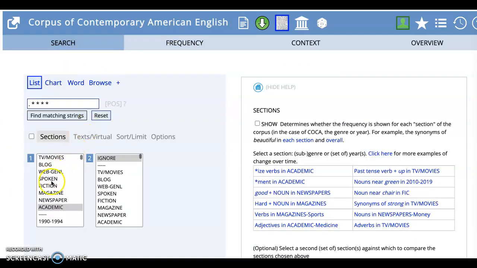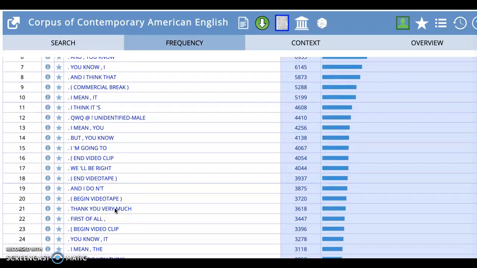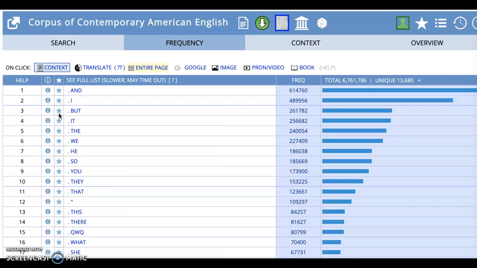And if you compare it actually with spoken English, you will see that we get very different starts of sentences in spoken English. So it's a very interesting way to compare sentence starts, and we can see that in spoken English it's very likely that sentences begin with I, which is absolutely not the case in academic writing, obviously.